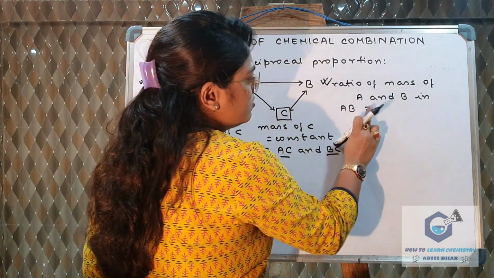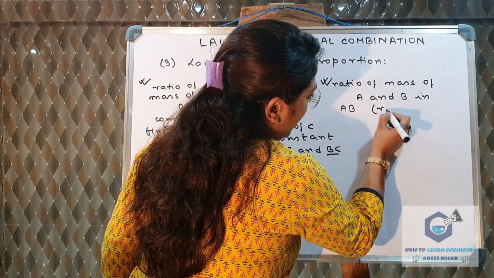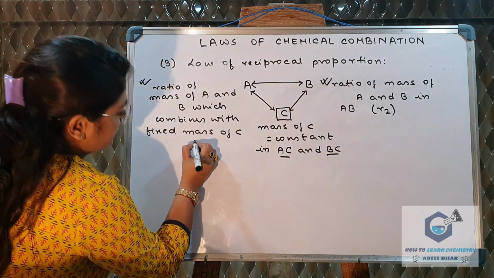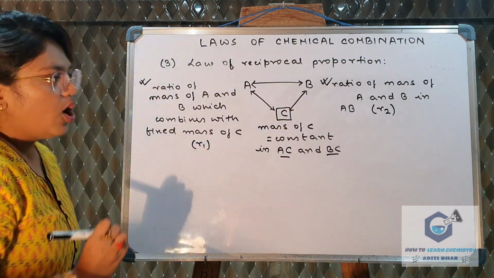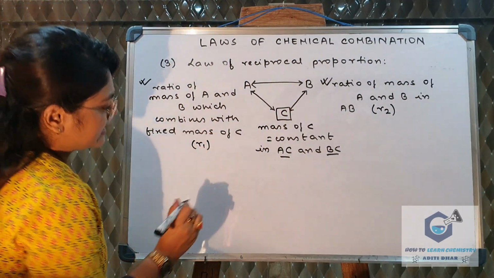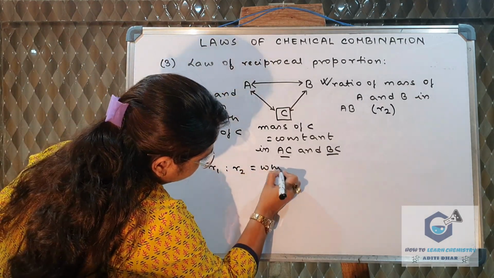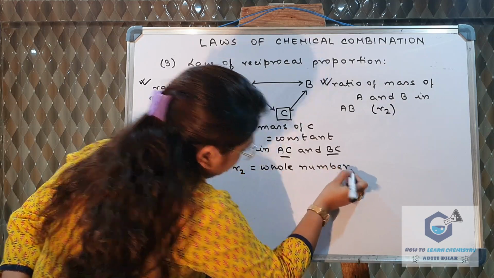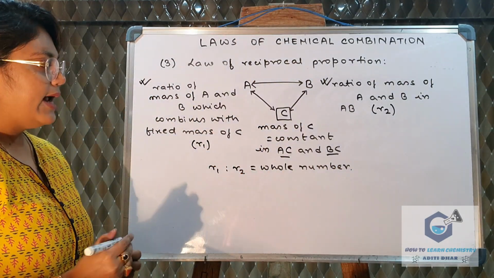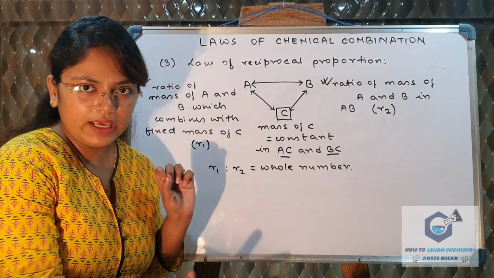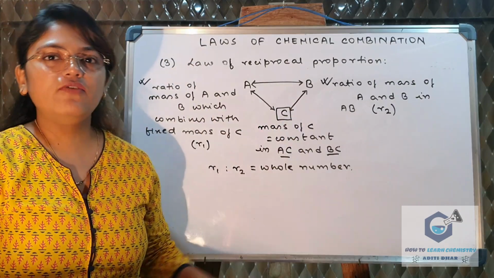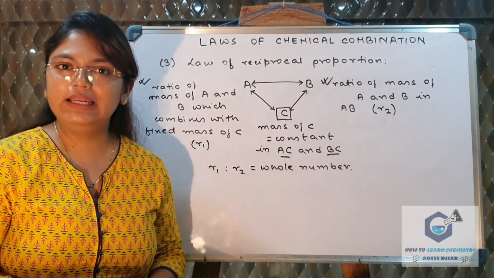So suppose these two ratios are R1 and R2. The law of reciprocal proportion says that the ratio of these two ratios will be a whole number. Now I know that this law is quite tricky. So let us see this part with an example and then it will be clear to you.